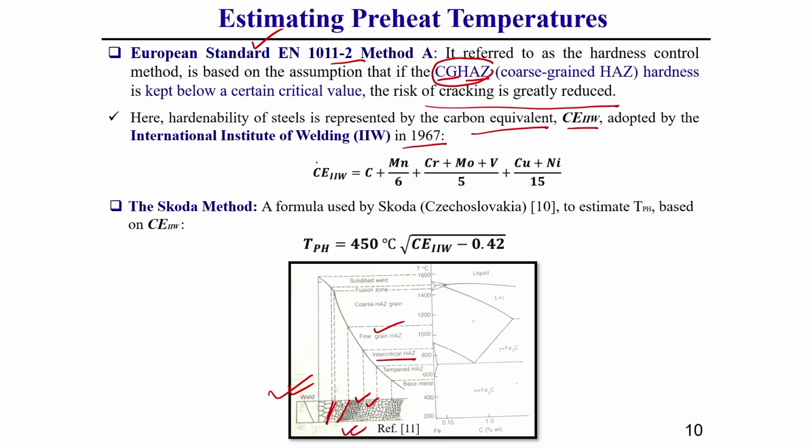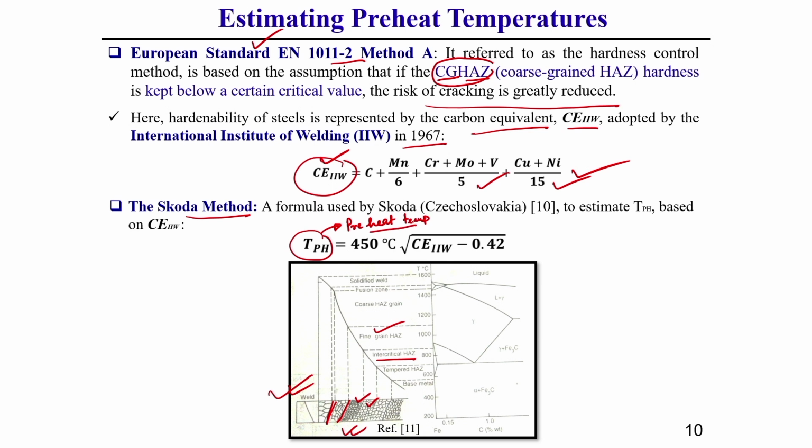So, according to the carbon equivalent by the International Institute of Welding, which I have already discussed in the previous slide, I have also written the formula here: carbon percentage plus manganese by 6, plus chromium, molybdenum and vanadium by 5, plus copper plus nickel by 15. First of all you need to calculate this carbon equivalent. Once we calculate it, then by using the Escoda method you can estimate TPH, which means preheat temperature.